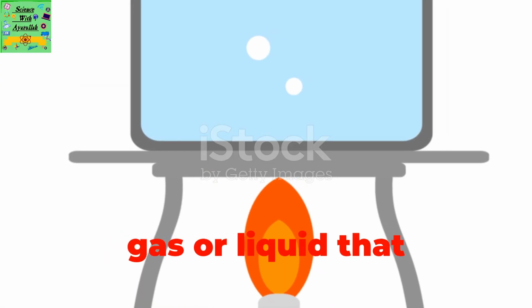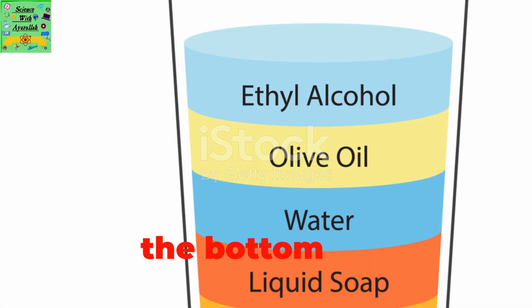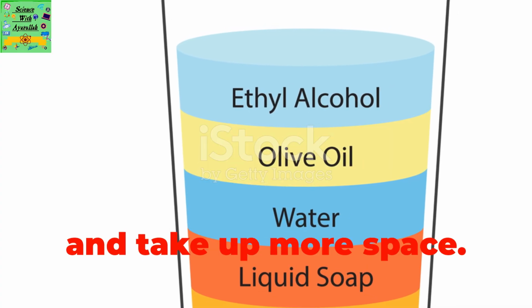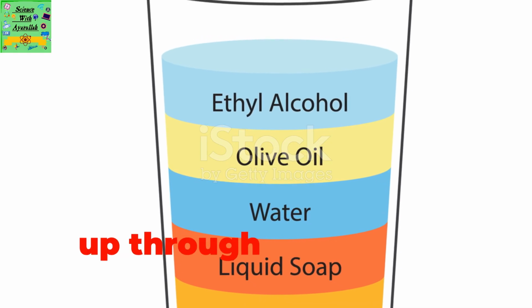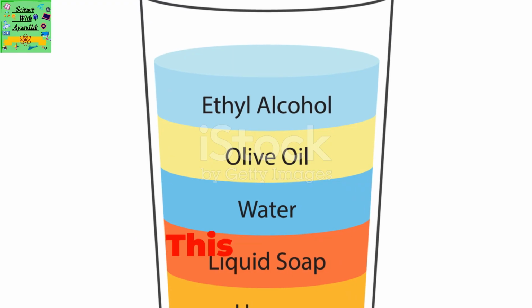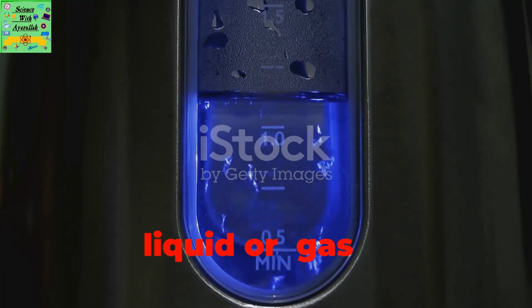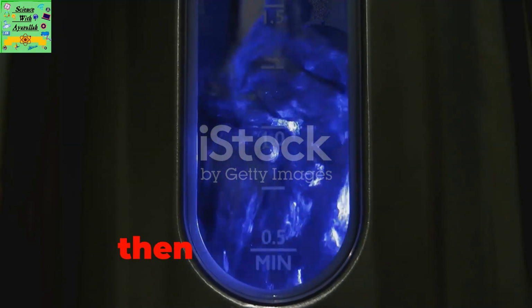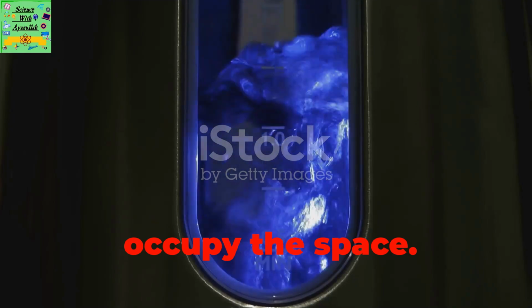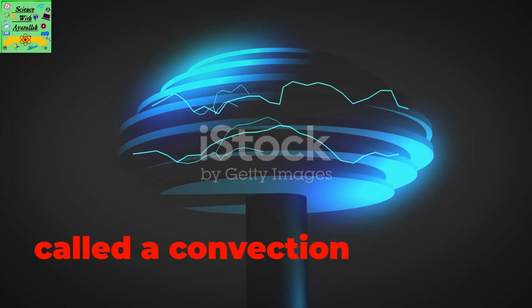Imagine a gas or liquid that is heated at the bottom. The particles at the bottom will start to move faster and take up more space. This part of the liquid or gas will become less dense and start to float up through the colder, more dense parts. This upward movement of warmer liquid or gas is called convection. Colder, more dense parts of the liquid or gas then sink down to occupy the space. These colder parts are then closer to the source of heat, and they get heated. The particles in these parts then occupy more space and start to float. This movement around the heated liquid or gas is called a convection current.